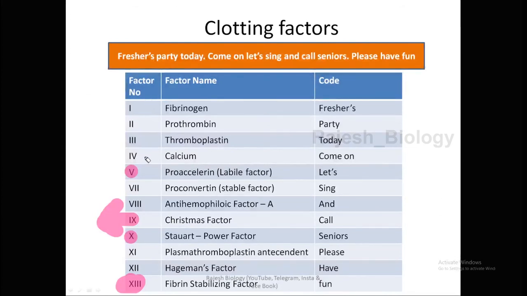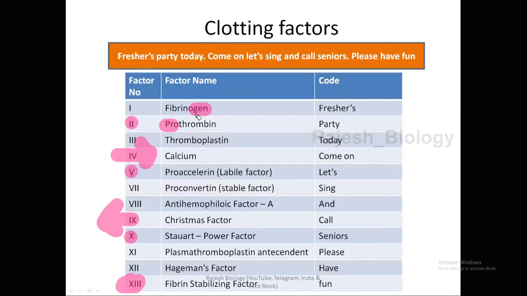Right. And calcium, it is very important for the blood clotting mechanism. All the actions are done in the presence of calcium only. This is the fourth factor. These factors are very important. And prothrombin, it must be converted into thrombin. Pro indicates its inactive form. Fibrinogen is also in its inactive form. Okay, prothrombin is converted into thrombin, and thrombin converts the fibrinogen into fibrin.